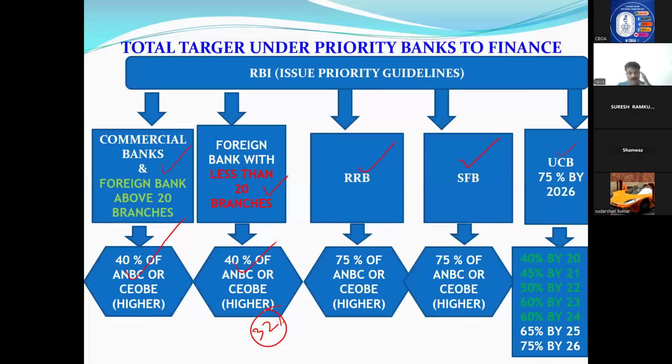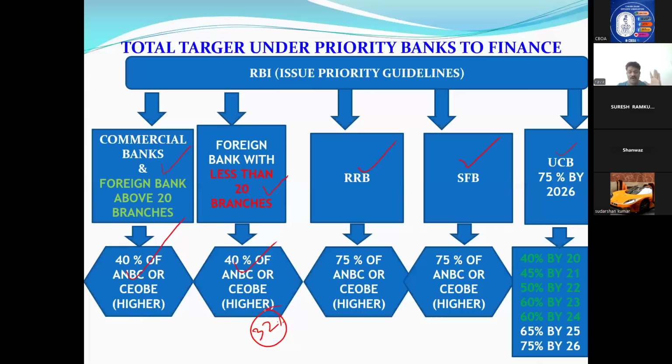Of the 40%, 32% they can give only to exports, and they can reach 40%. But for the remaining 8%, in any area, education loan, housing loan, all these segments we will discuss later, they can reach 8%. There is no specific target for agriculture, no specific target for micro units, and no specific target for any other categories or weaker sections.